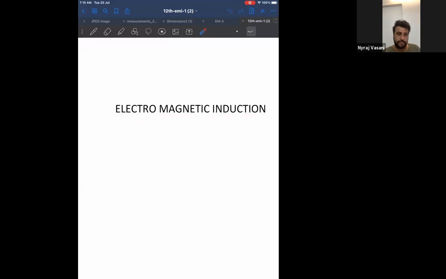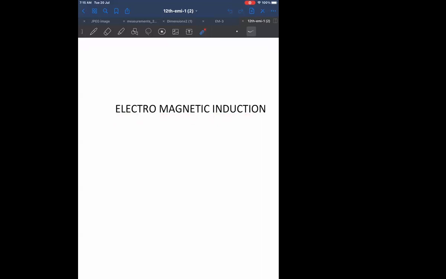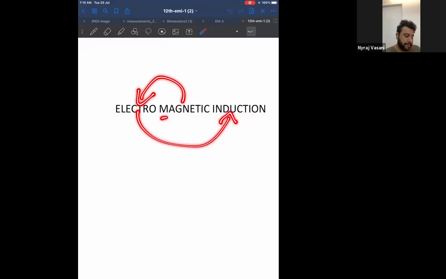Electromagnetic induction. Whenever you change the magnetic component, the electric component gets induced. This is called electromagnetic induction.